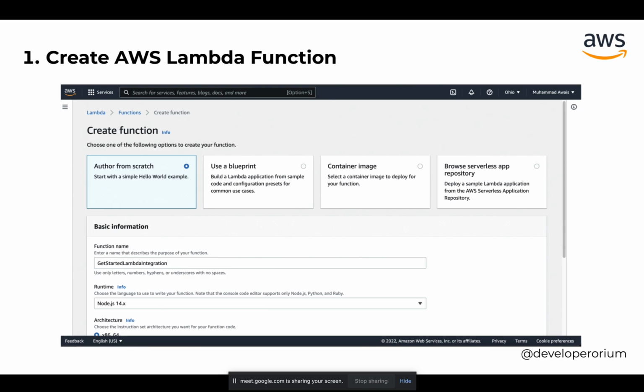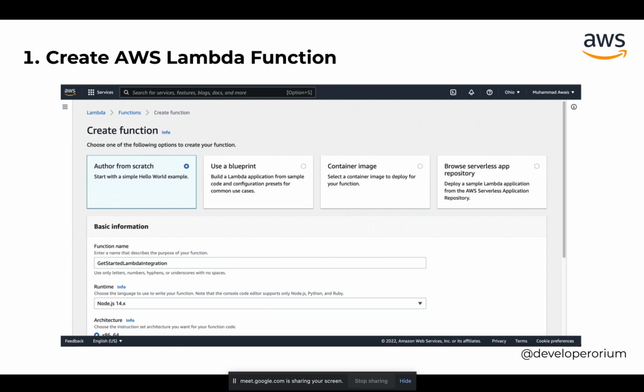For remembering purposes, I used Get Started Lambda Integration, written in capitalized case. Then I chose my runtime, Node.js, which is JavaScript. The architecture is the default AWS suggested, so I didn't change it. Then I clicked submit.